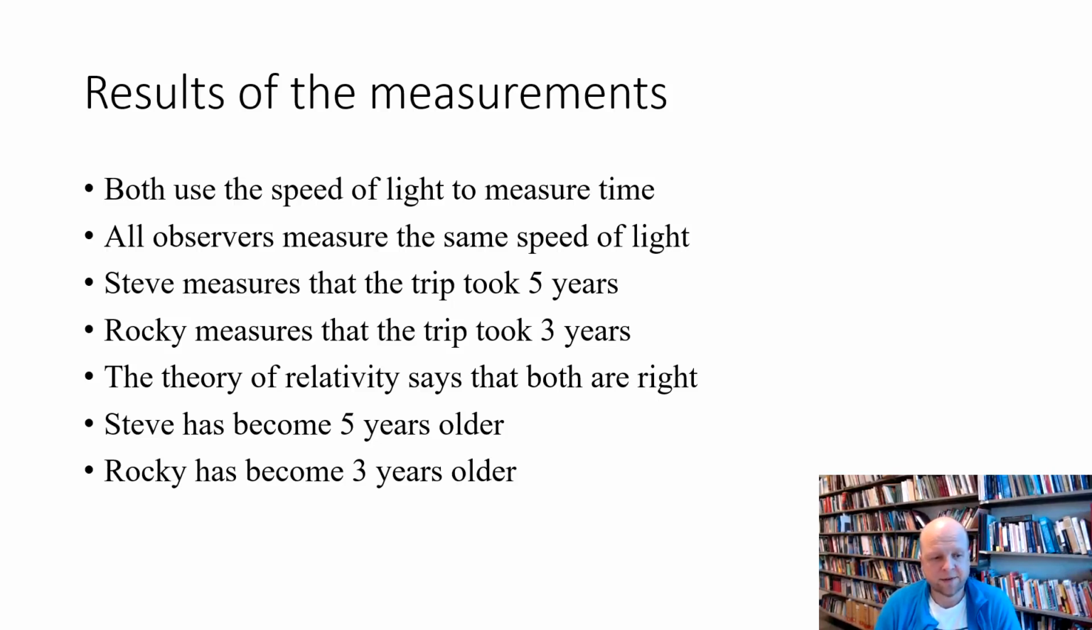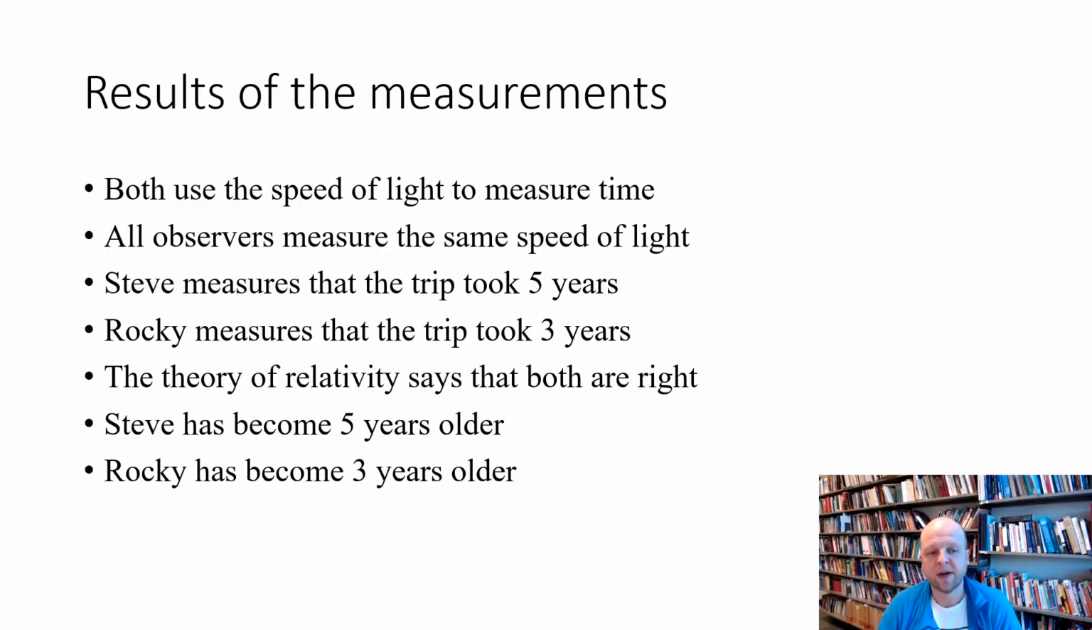And the practical consequence of this is that Steve has become 5 years older and Rocky has become 3 years older. And what that means is that physical processes have actually been moving slower in Rocky's case, so that chemical and biological processes have made it the case that Rocky's body has become 3 years older, while Steve's body has become 5 years older. And we are going to look at various experiments that confirm that this is the correct result.